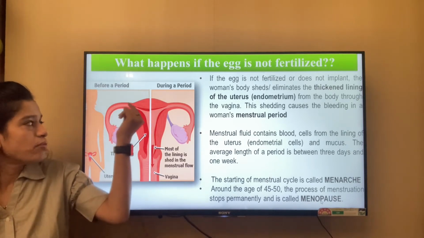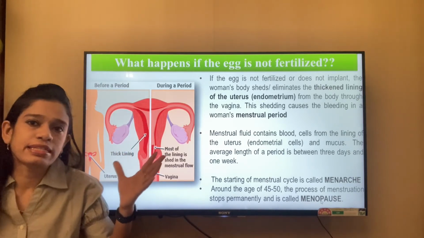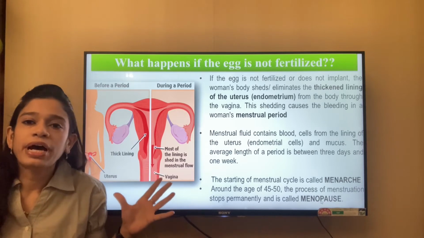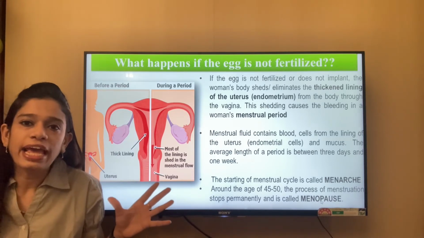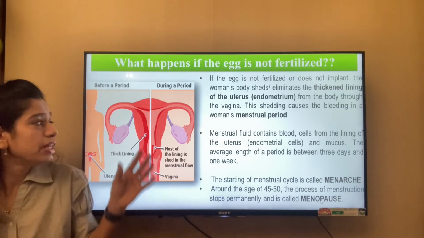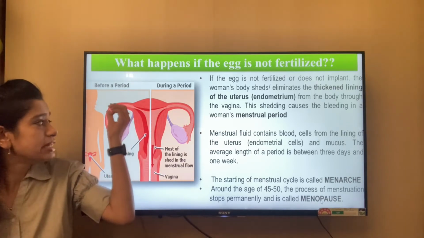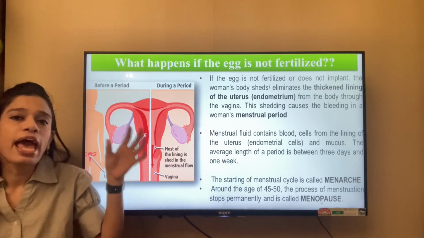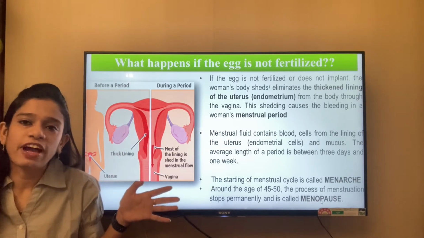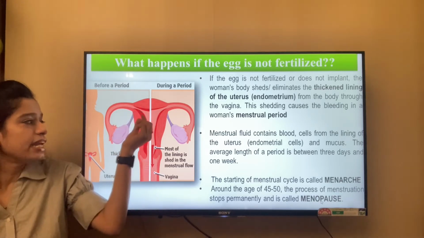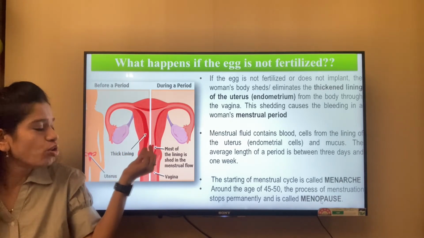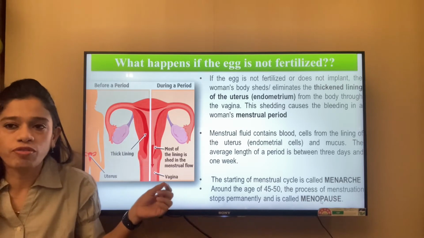Now, when this egg comes into the fallopian tube, it stays there for 24 hours. But the egg did not get fertilized. So the egg loses its viability, and when the body finds that the egg is not fertilized, the thickened endometrium is also broken off.